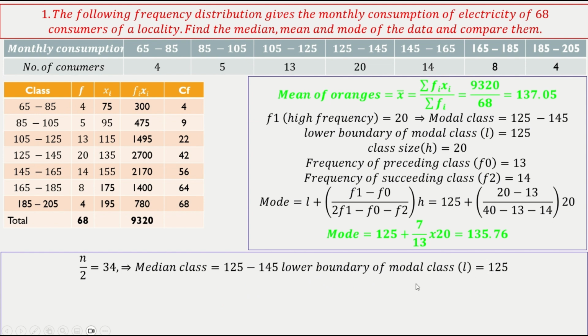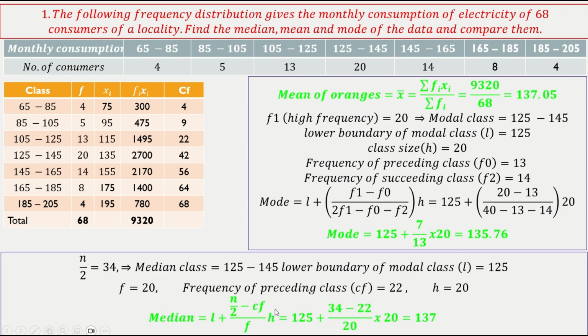Okay. F equal to 20. Cumulative frequency of the preceding class is 22. Okay, h is 20. Now you substitute the values, what you will get is 137. So if you see, almost all of them are close to each other. Okay. Of the grouped data, mean, median, and mode are more or less close. Okay. Next.